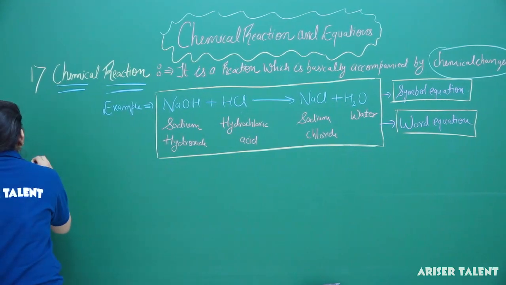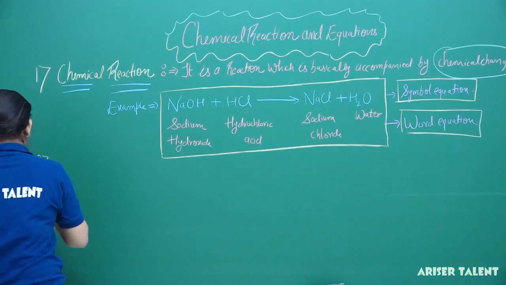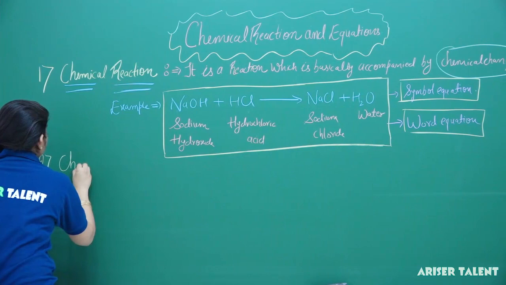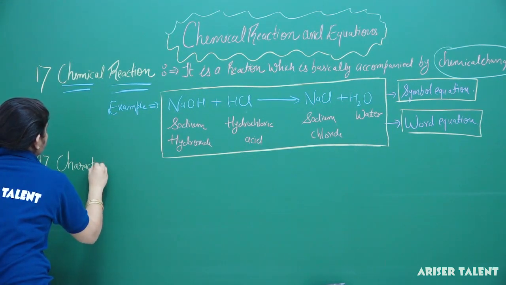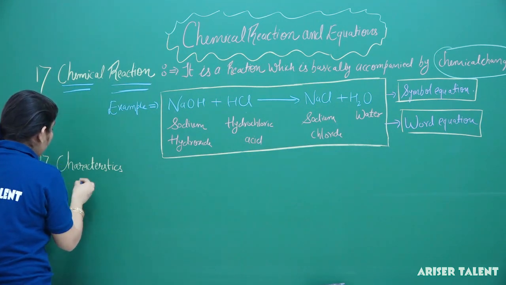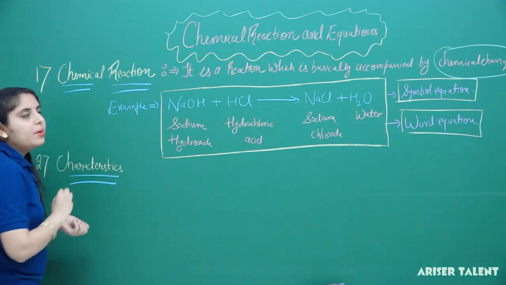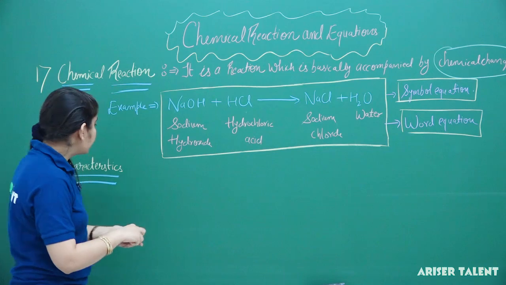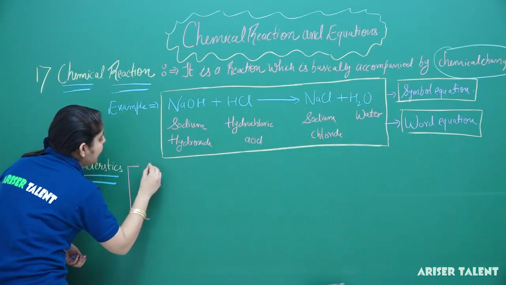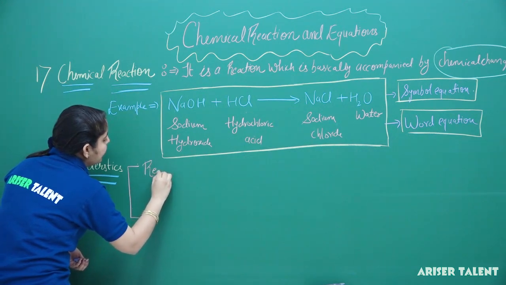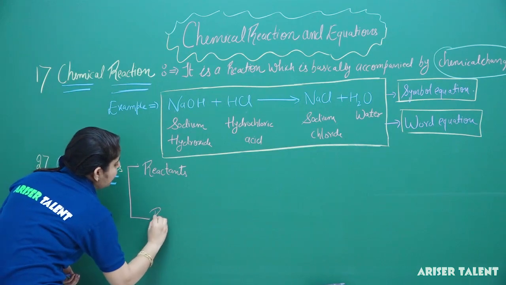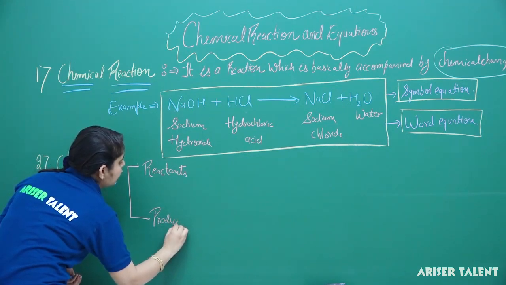So our second topic is characteristics of chemical reaction. We are now on our second topic of this chapter, that is characteristics of the chemical reaction. Characteristics of the chemical reaction can be defined in two categories. First is reactants and the second one is products.